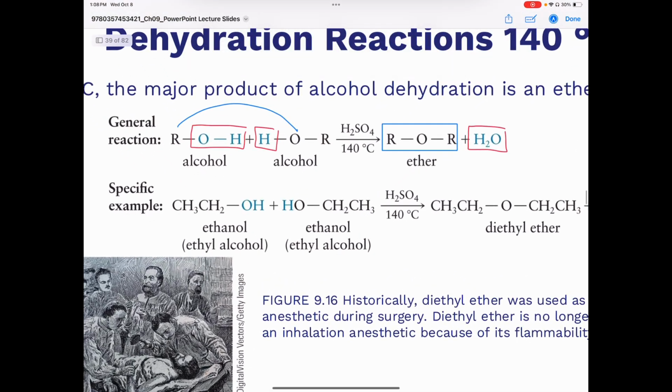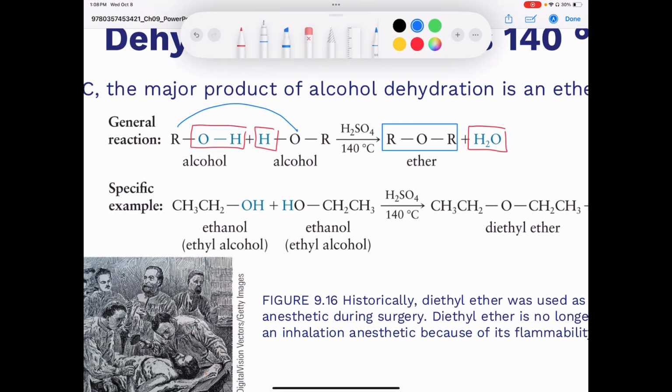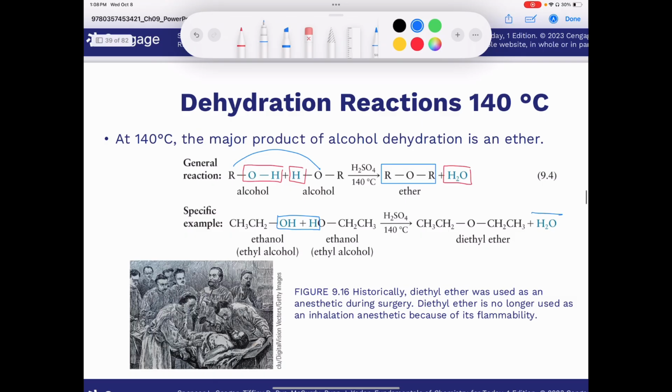This is ethanol. So we have two molecules of ethanol coming together. You can see that they've highlighted the blue hydrogens and oxygen that are going to be removed to form the water, right? And to form the diethyl ether, all you have to do is form a bond between this carbon and this oxygen here, and that is going to give you the diethyl ether. Now, it says here that historically, diethyl ether was used as an anesthetic during surgery. Diethyl ether is no longer used as an inhalation anesthetic because of its flammability, so it really limits your ability to smoke a cigarette while you're performing major surgery.